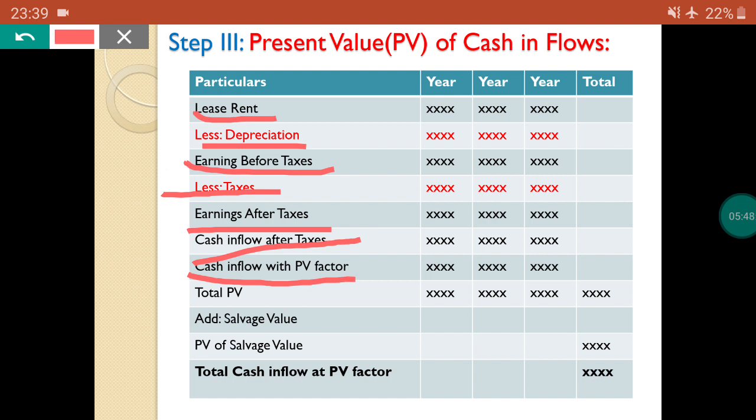In the second step we had cash inflow without PV factor. Here it is with the PV factor. After that, you can get the total PV. PV means present value. After that, add salvage value. Next, PV of salvage value. After that, you can get the total cash inflow at PV factor.